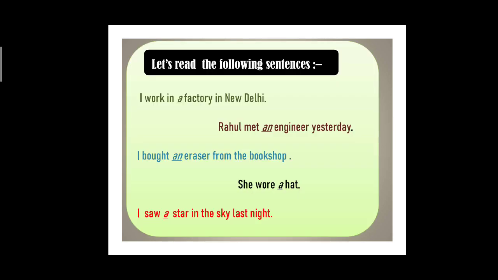As you can see here in these sentences, a factory. F is a consonant, so that's why we have a before it. An engineer. E starts with a vowel sound and a vowel letter. An eraser. E again starts with a vowel and the sound is also a vowel. She wore a hat. Again consonant. A star. Consonant. So I hope you understood where to use a and where to use an.